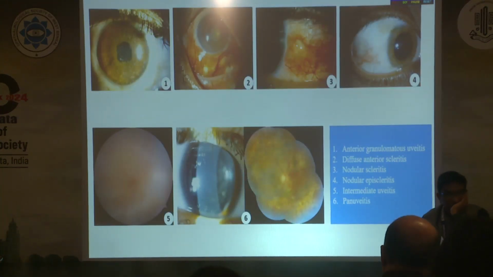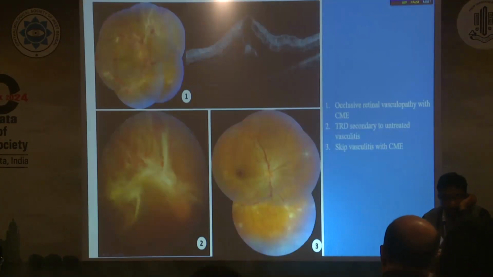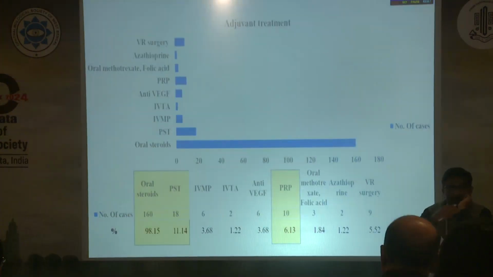This slide shows an array of varied clinical ocular manifestations in ocular tuberculosis. Same goes on here as well. And here also we can see some cases of untreated retinal vasculitis going into TRD. In picture number 1, we can see occlusive retinal vasculopathy with CME, and in the third picture, we can see skip vasculitis.